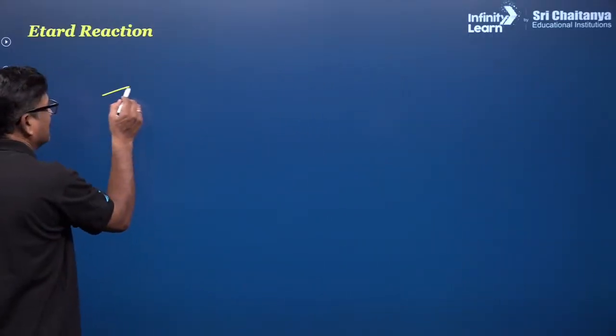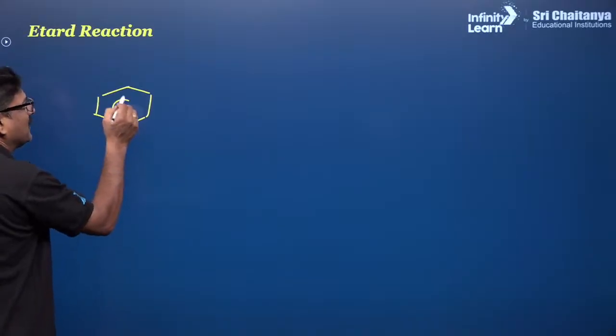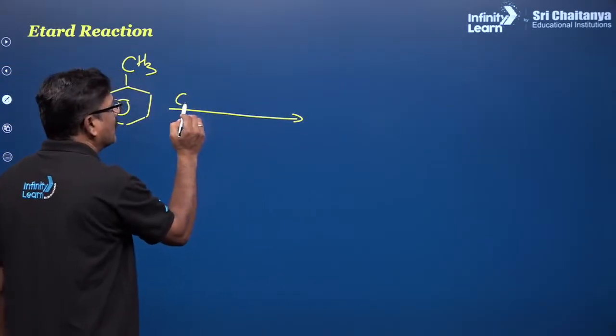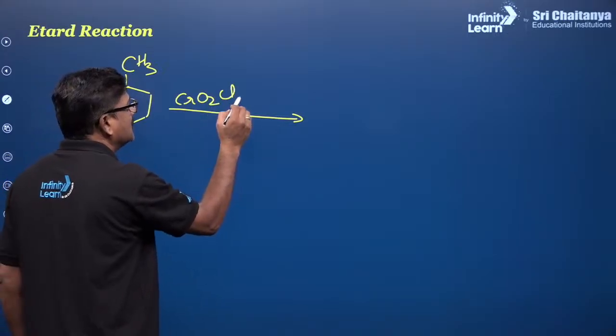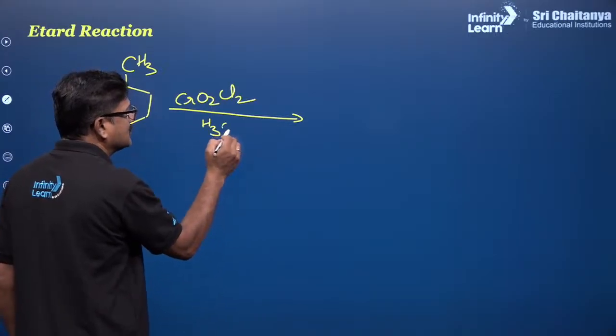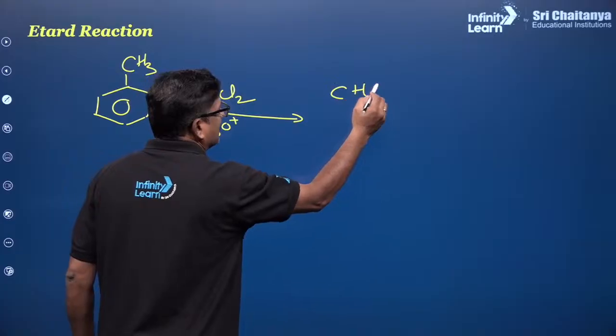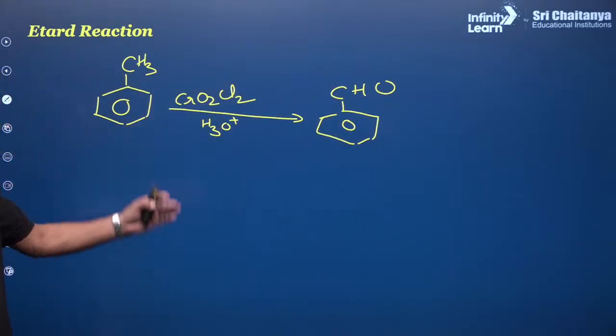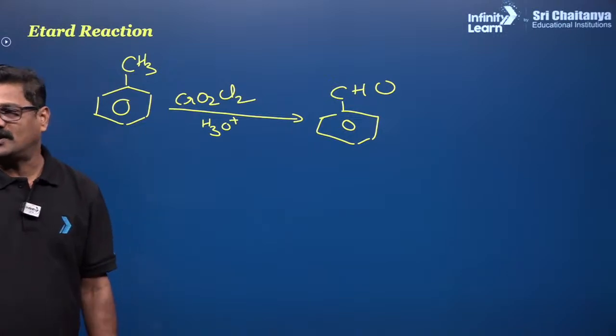Etard reaction. It is an oxidation reaction. And this is a toluene, when it is treated with chromyl chloride, CrO2Cl2, followed by hydrolysis, you are going to get a benzaldehyde. This is what is called a benzaldehyde. In between, a chromium complex is formed.